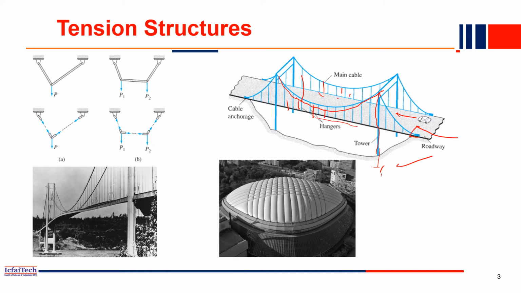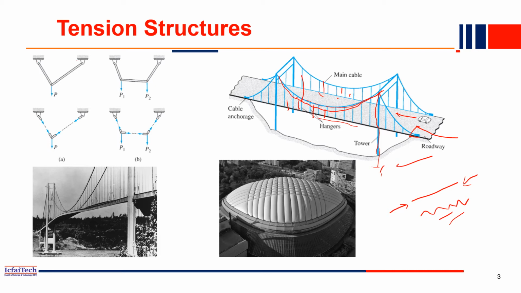So basically, this cable is a tension member because a cable can only take a tension force, it cannot take compression force. If we apply a compression force in a cable, what will happen? It will simply buckle, its shape will be like that. So it cannot take any compression force. So these are a few examples.